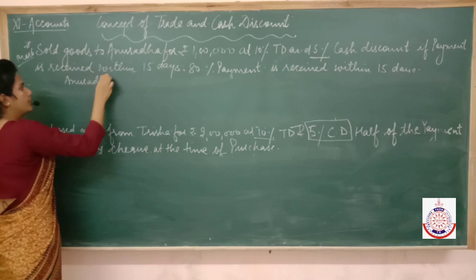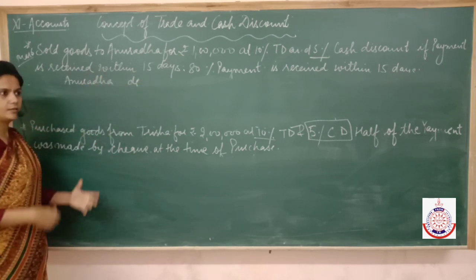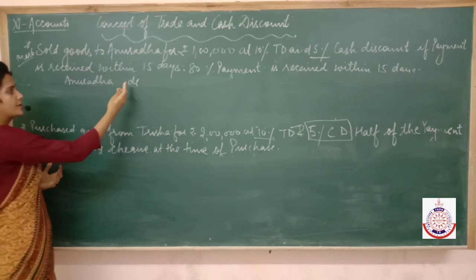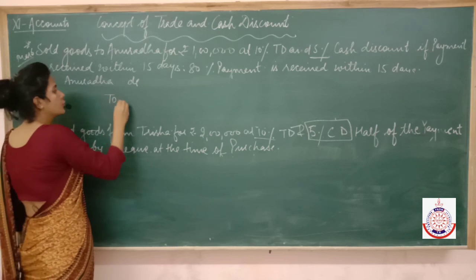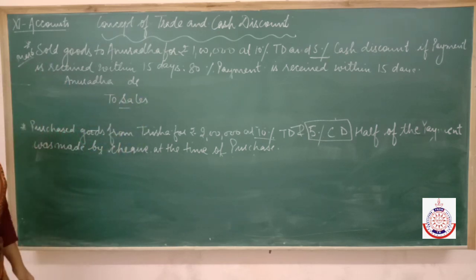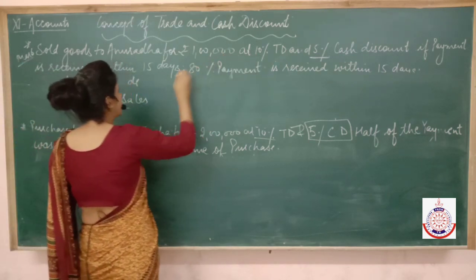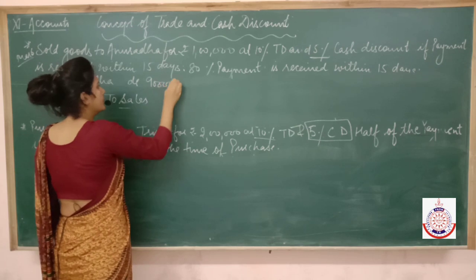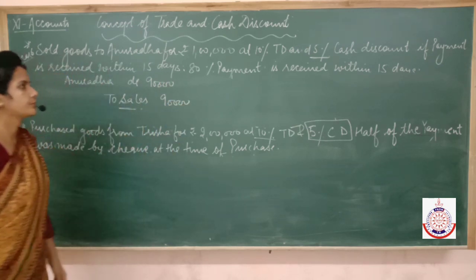Anuradha becomes the receiver of the goods and she is a natural person also. So as per the rule of the personal account, she should be debited. Goods goes out of the business, so you have to use the word sales for that. 10% trade discount. 10% of 1 lakh is 10,000. So here 90,000 you are going to show.